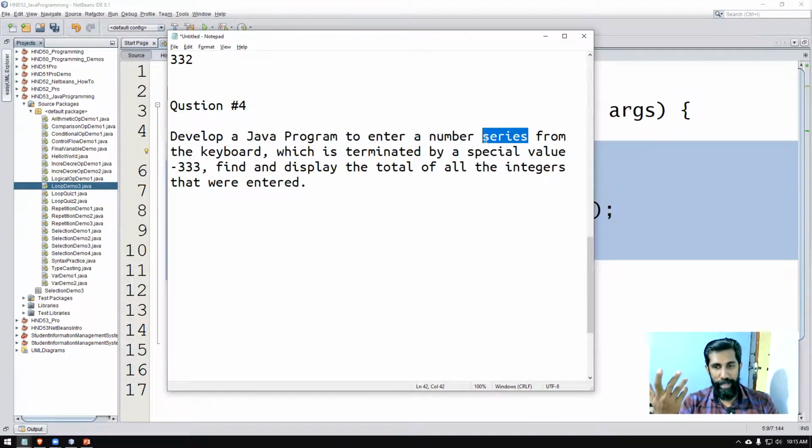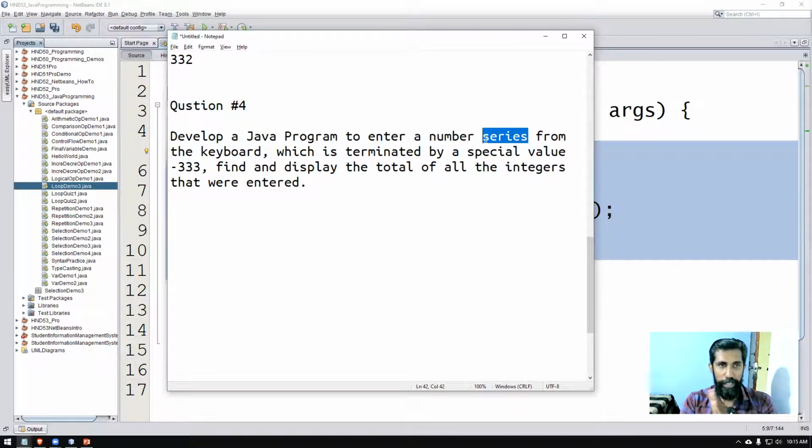So as I'm saying, keep on doing, a loop should be breaking at some time. The loop should stop at some time. When will this be stopping, when will this be breaking? If we enter minus 333, the program will stop executing. Once we stop the execution, by then you have taken numbers. Once you stop executing, you have to display the total of all the numbers that had been entered earlier. So find and display the total of all the integers that were entered.